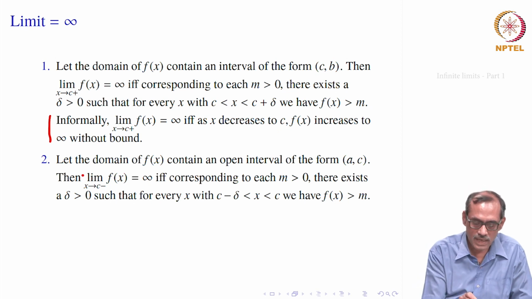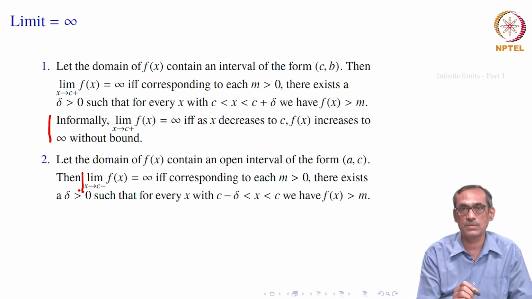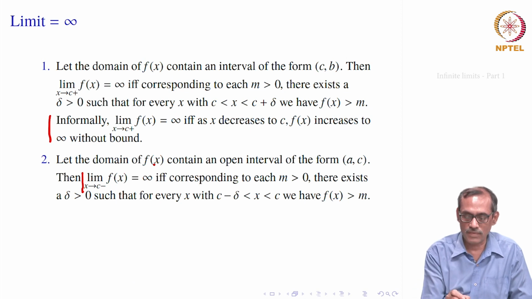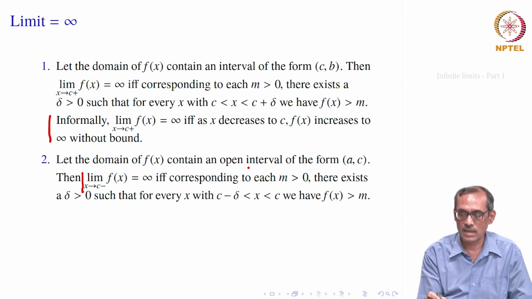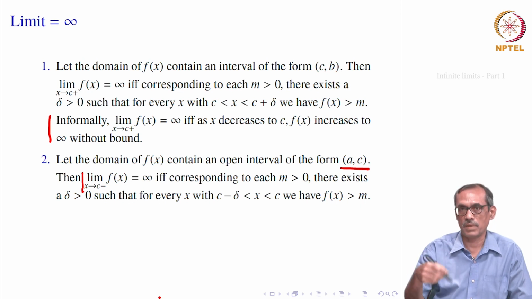Similarly, when you define limit f x equal to infinity when x goes to c minus, that means there is a left neighborhood of c contained inside the domain of definition of f. So, first of all, the domain of f should contain an open interval of the form a to c, a left side neighborhood. In that case, we would say that this limit is equal to infinity if it surpasses any m.